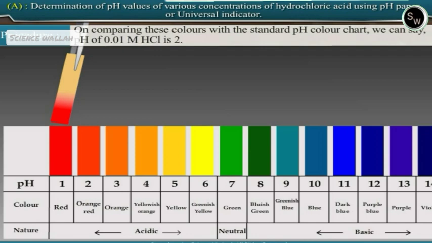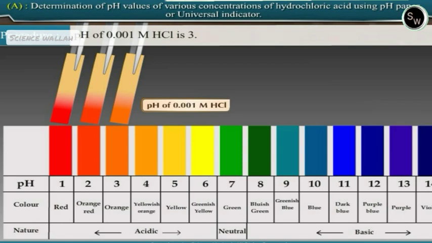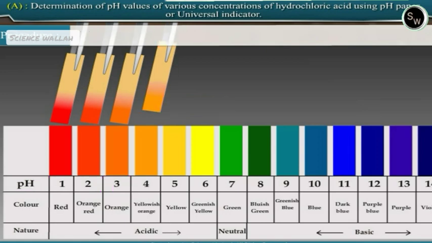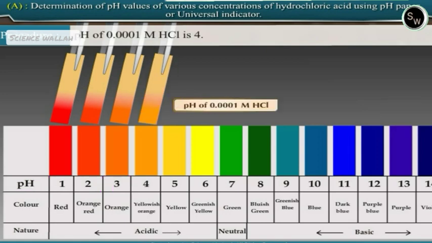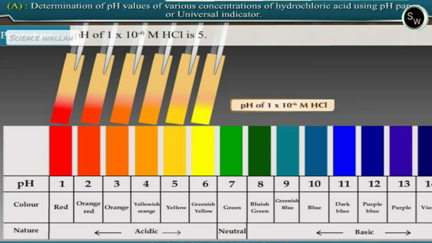On comparing these colors with the standard pH color chart, we can say pH of 0.01 molar hydrochloric acid is 2. pH of 0.001 molar hydrochloric acid is 3. pH of 0.0001 molar hydrochloric acid is 4. pH of 1 into 10 raised to minus 5 molar hydrochloric acid is 5. pH of 1 into 10 raised to minus 6 molar hydrochloric acid is 6.